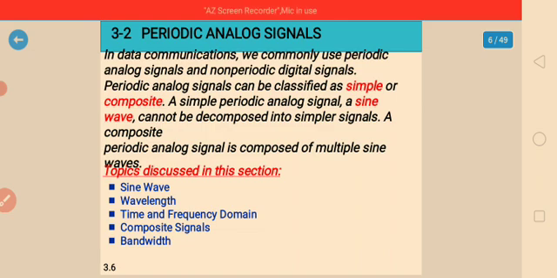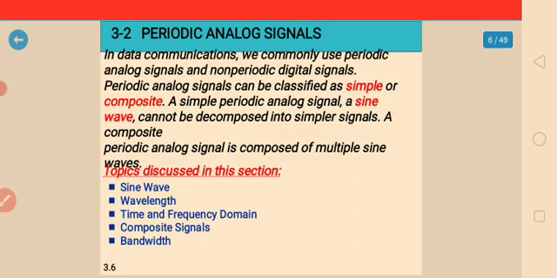In data communication, we commonly use periodic analog signals because they need less bandwidth, and non-periodic signals because they can represent variation in the data. These are the differences between periodic and non-periodic signals.